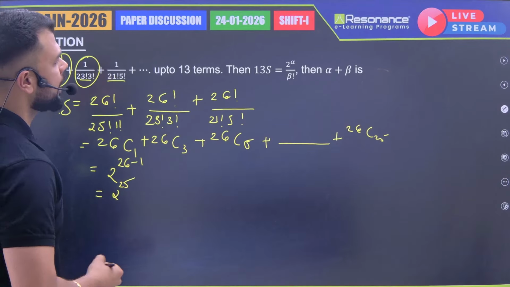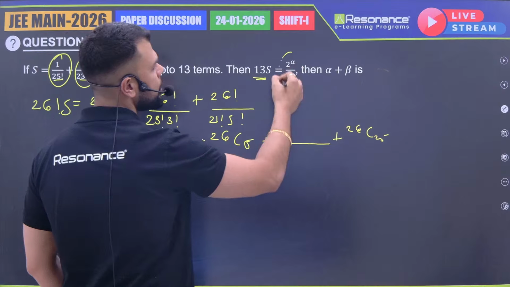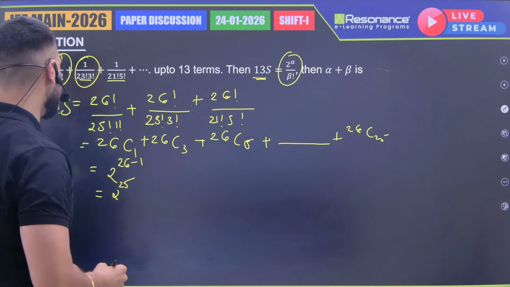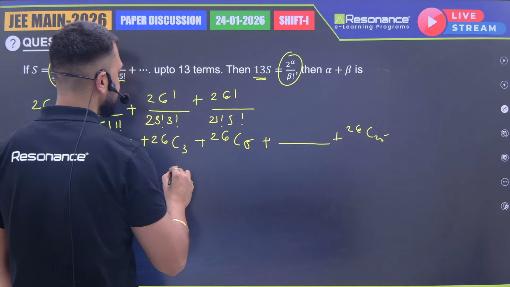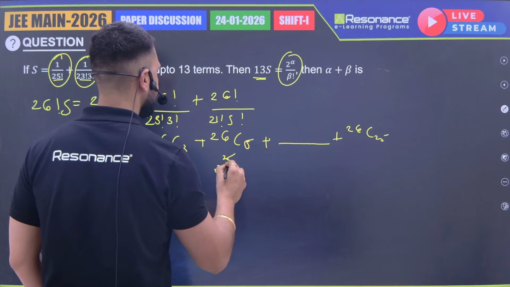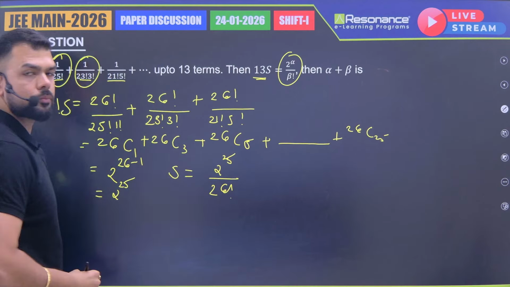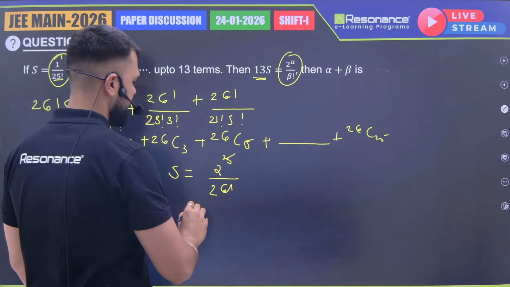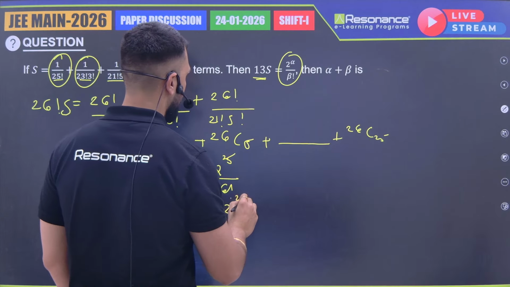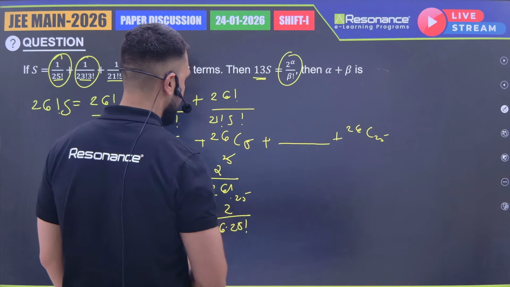Now what have they asked? They have asked 13s equal to something. So what is the value of alpha plus beta? What is the value of s I am getting? S I am getting to be 2 to the power 25 divided by 26 factorial. Correct? Now if I solve this, I'll be getting 2 to the power 25 upon 26 into 25 factorial, right?